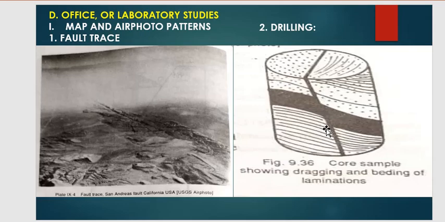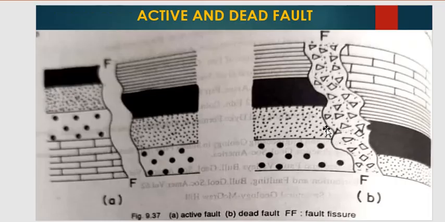So two types of faults are there, that is active and dead faults. So what is an active fault and what is a dead fault? Active faults are faults that have been active in the recent past and are liable for further movement. This is an active fault, and also in recent times it is liable for movement.